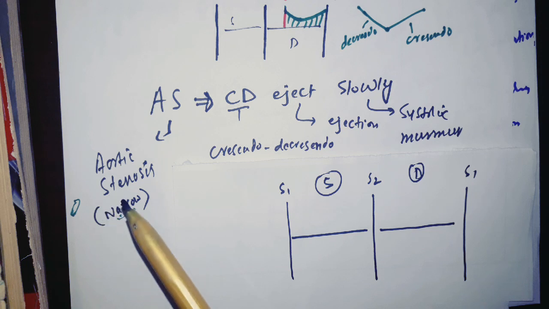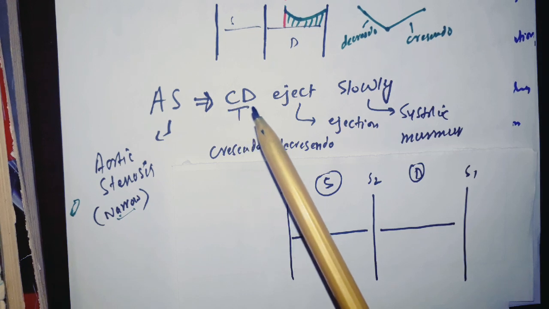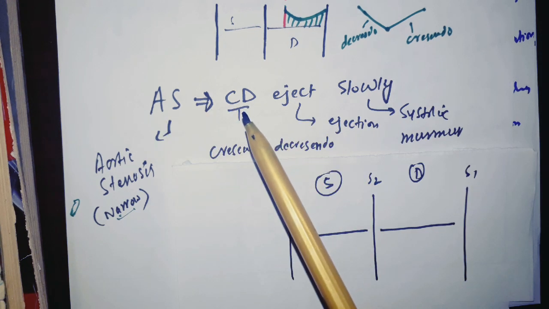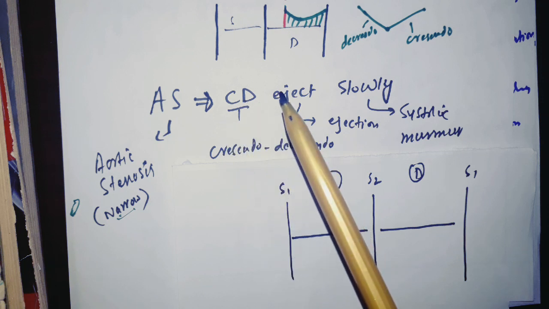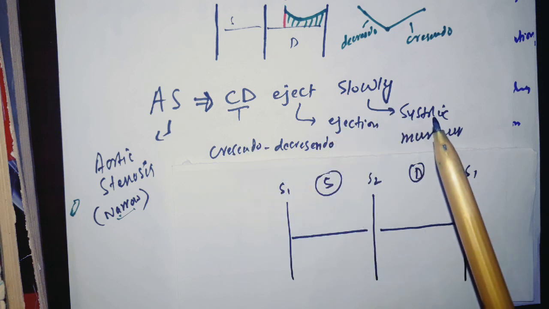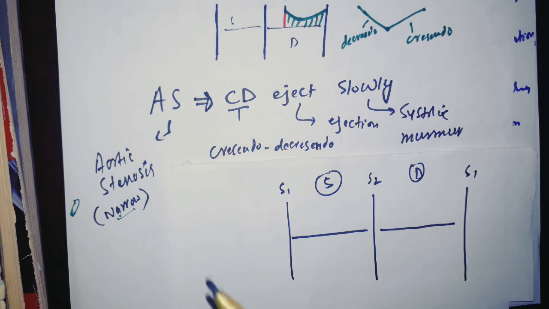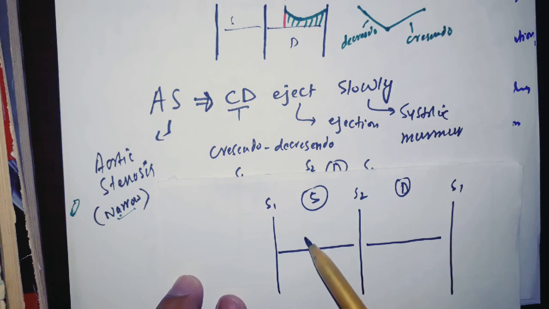For aortic stenosis, the mnemonic here is SCD, eject slowly. In aortic stenosis there is narrowing, so the way is very narrow, and it will eject very slowly. C is for crescendo, D is for decrescendo, eject is for ejection, and slowly is for systolic murmur. So crescendo-decrescendo ejection systolic murmur is what we see in aortic stenosis. From this CD, there is crescendo, so first it will go upward, and then decrescendo, it will move downward. If it moves upward, this is called crescendo, and then this is called decrescendo.